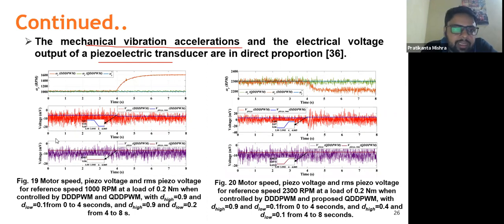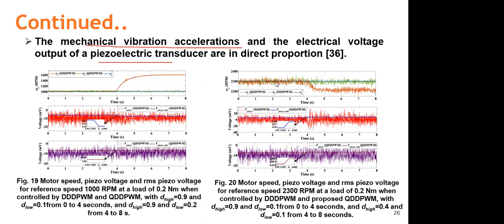But as you can see, the vibration range is very small, and it is not properly visible here. The average value of vibration, in terms of electrical millivolts, is within 0.0065 to 0.065, and again here it is getting reduced from 0.07 to 0.05.